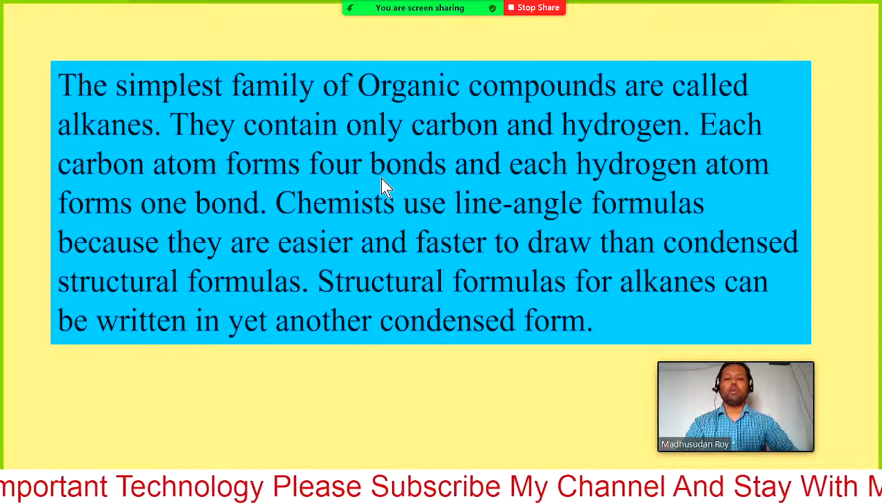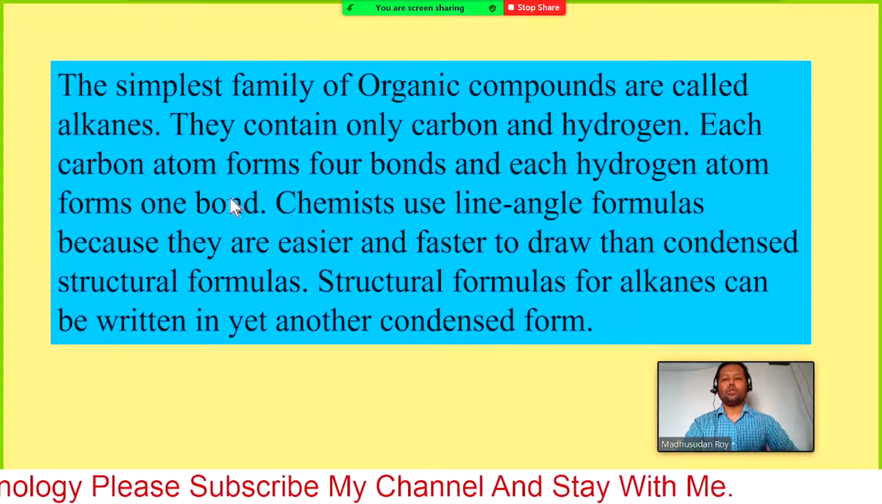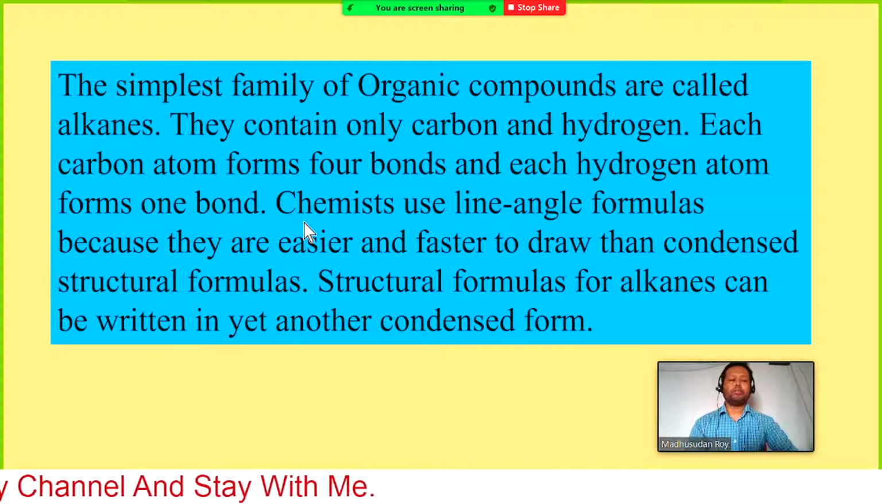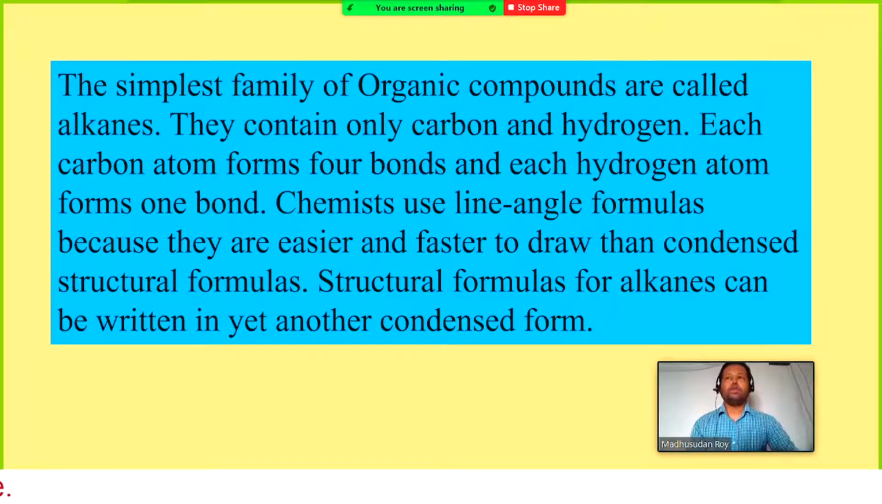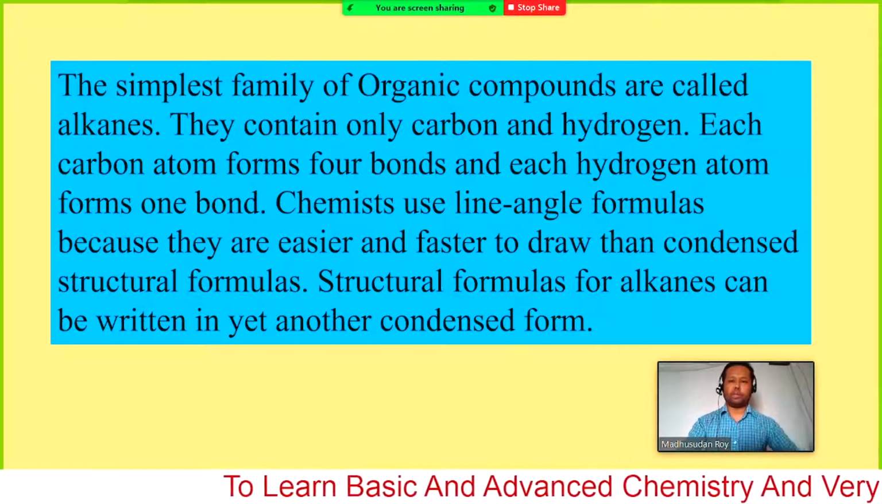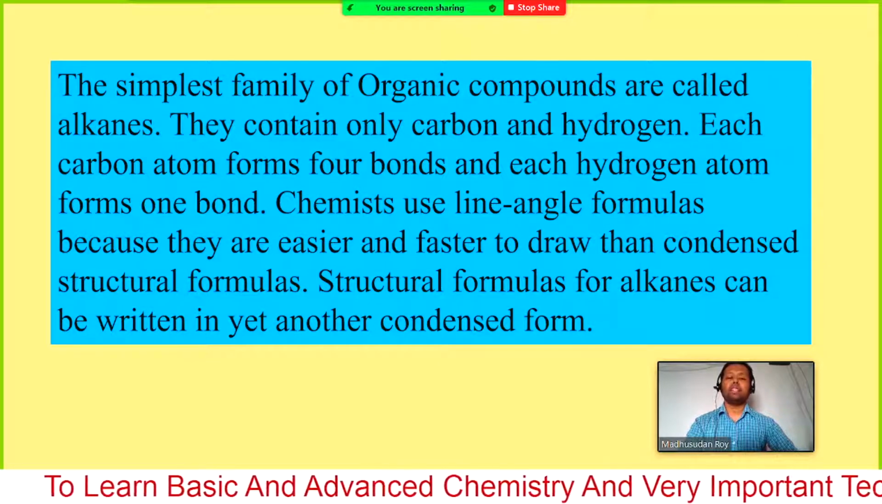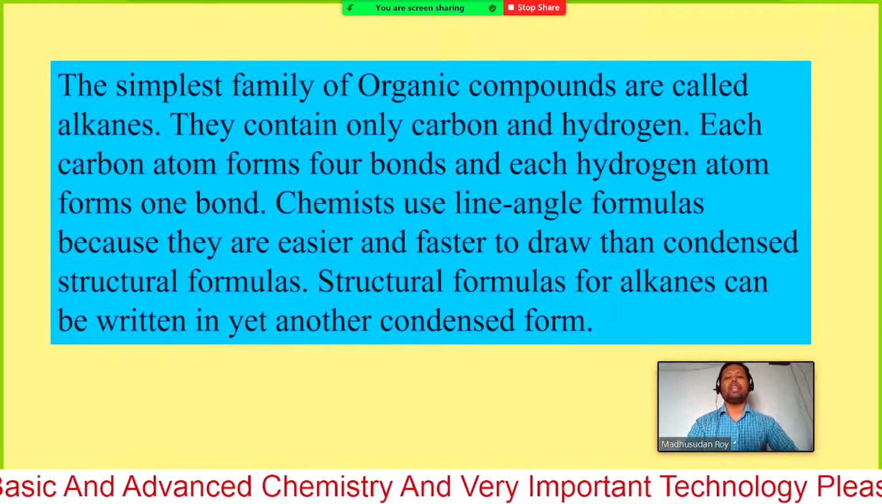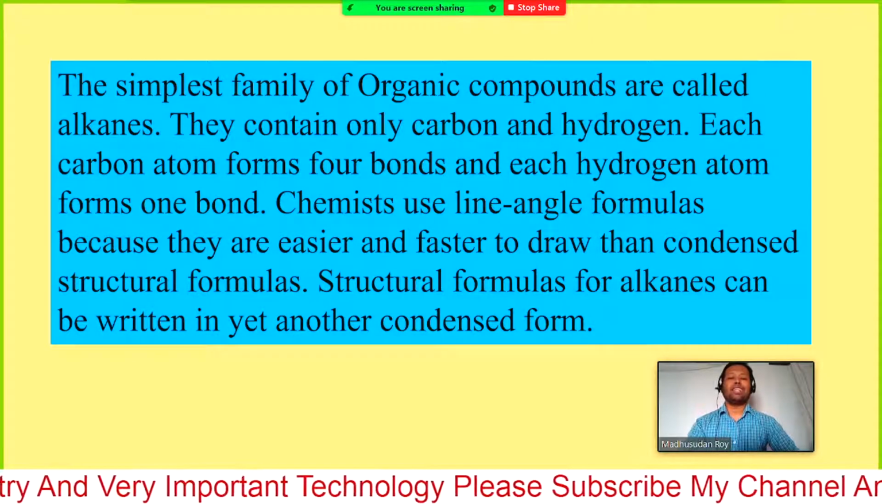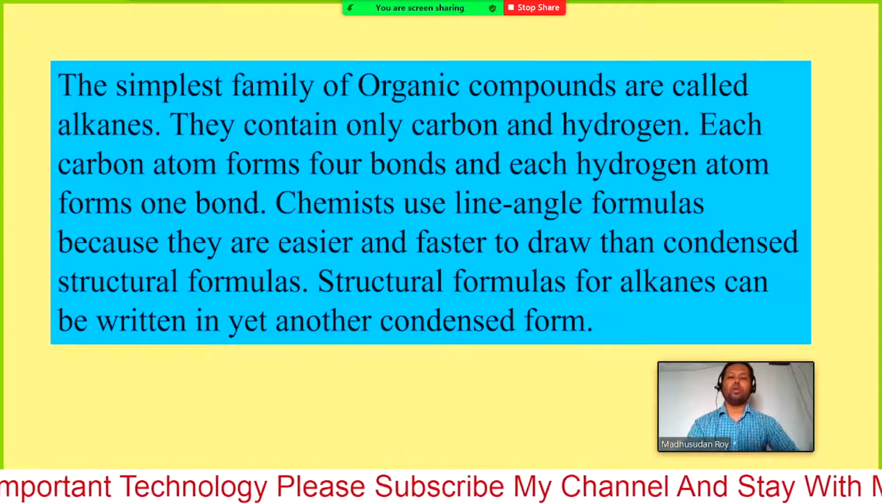Each carbon atom forms 4 bonds and each hydrogen atom forms 1 bond, because carbon can have maximum 4 valency, and each hydrogen can have single valency. So the carbon forms 4 bonds with different components, either with carbon or hydrogen, but hydrogen has one valency, or one electron in the outermost shell, so it can have only a single bond. It cannot form a bond with any other hydrogen.